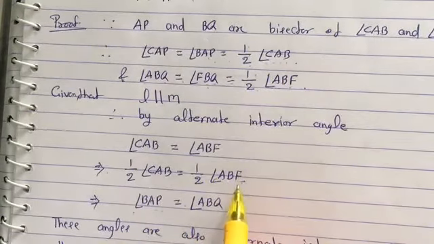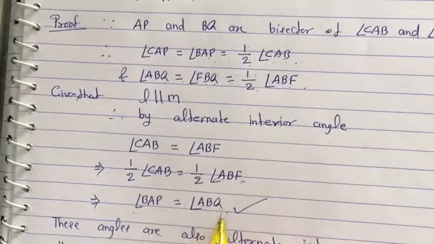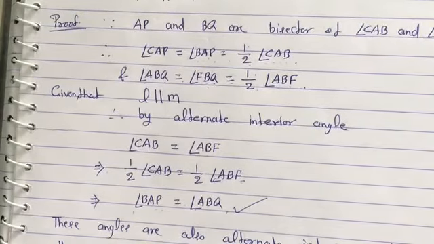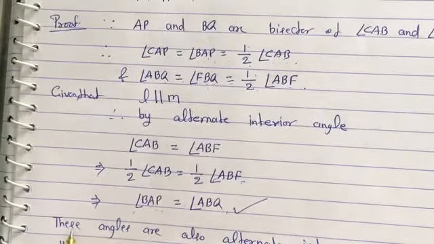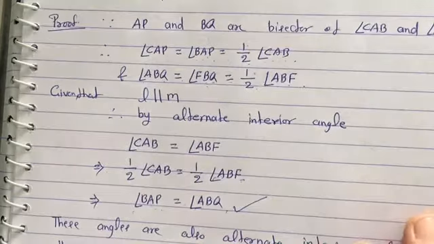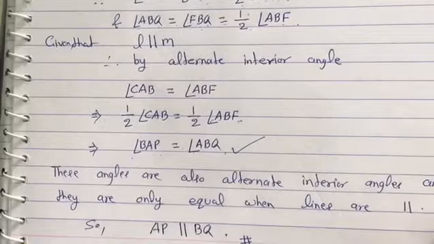So here we got angle BAP is equal to angle ABQ, and these both angles are alternate interior angles, and we know that alternate interior angles are only equal when lines are parallel. Look here properly.